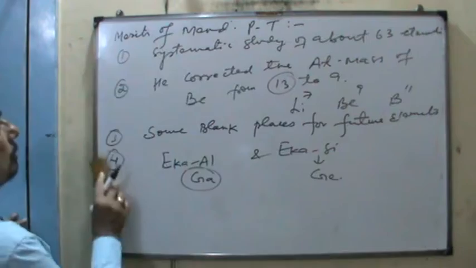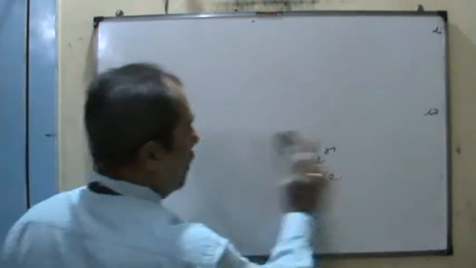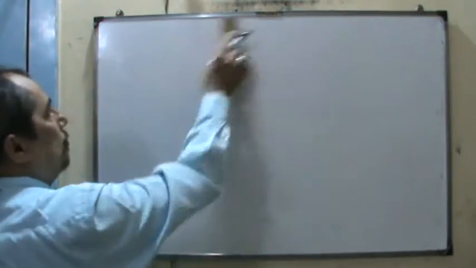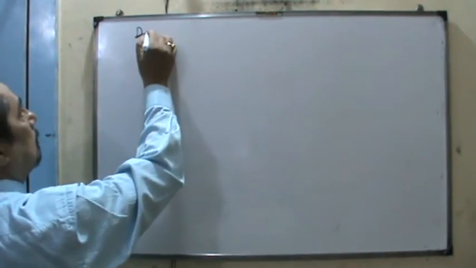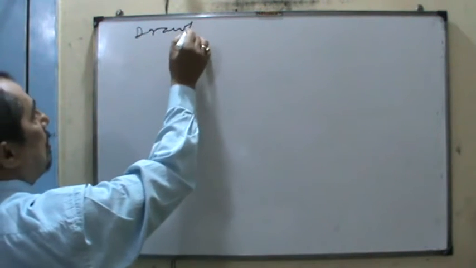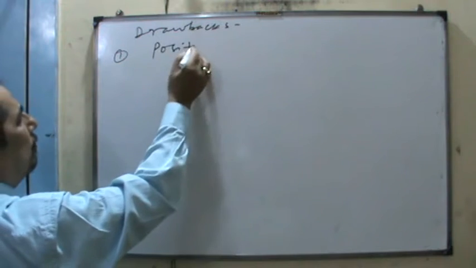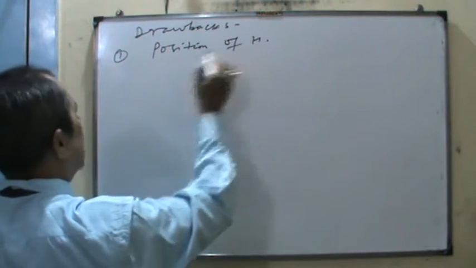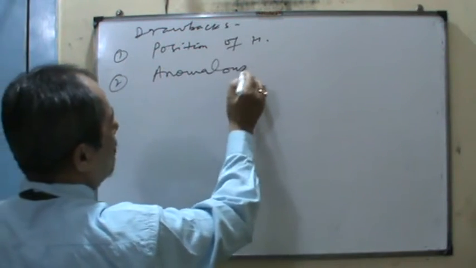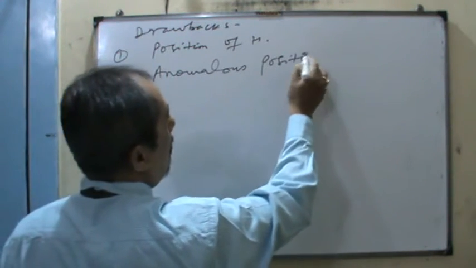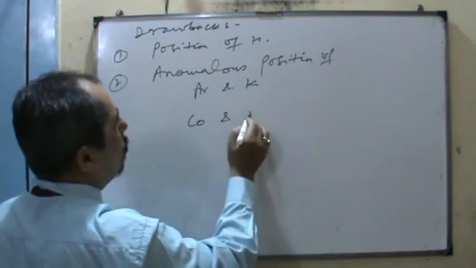So after all, come to the drawbacks of the Mendeleev periodic table. Most of you might be knowing the drawbacks. Drawbacks. First, the position of hydrogen is not properly justified. Second, anomalous position of argon and potassium, cobalt and nickel.